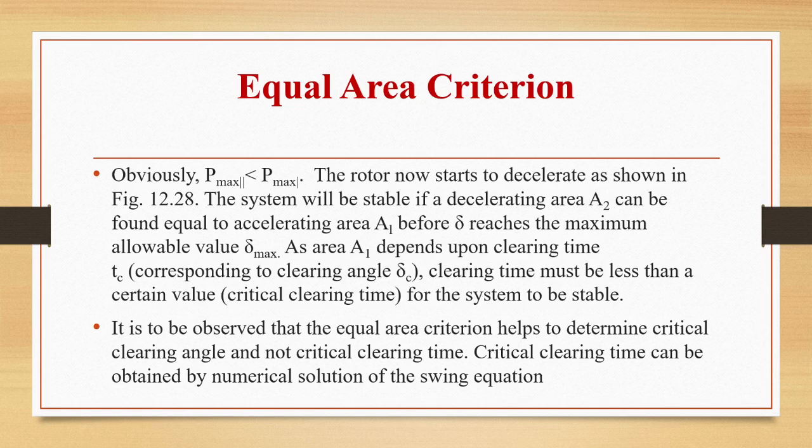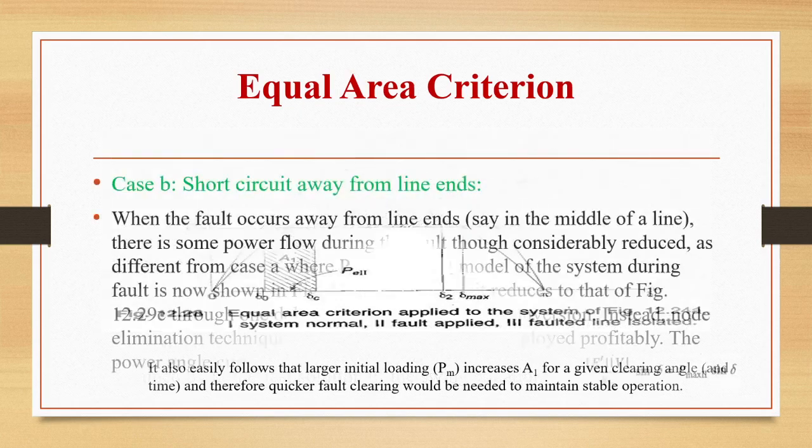So it is to be observed that equal area criterion helps to determine critical clearing angle and not critical clearing time. So critical clearing time can be obtained by numerical solution of swing equation that we are going to see in the next class. Okay. So we are going to find out only critical clearing angle by using the equal area criterion, whereas critical clearing time is obtained by numerical solution of swing equation.